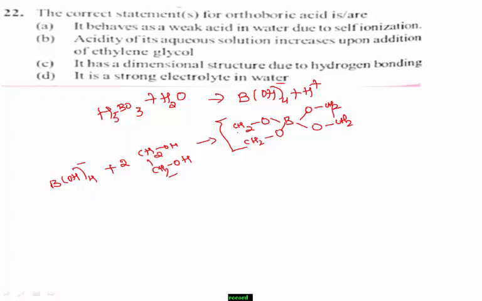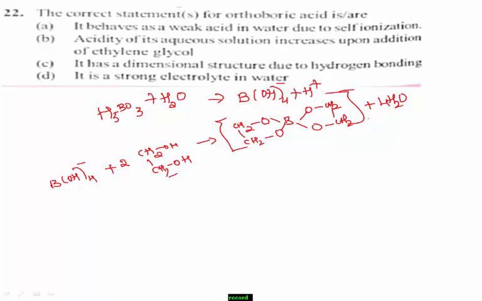Yes, this is the complex formation. Along with complex formation, there will be formation of water molecules. It arranges into planar sheets due to hydrogen bonding.